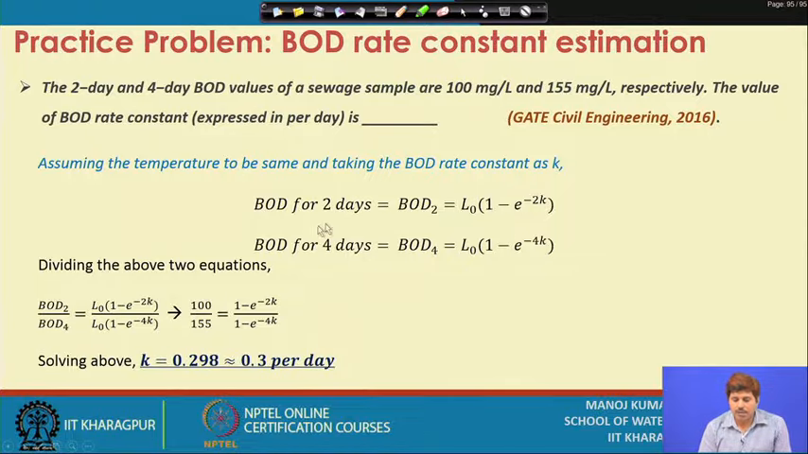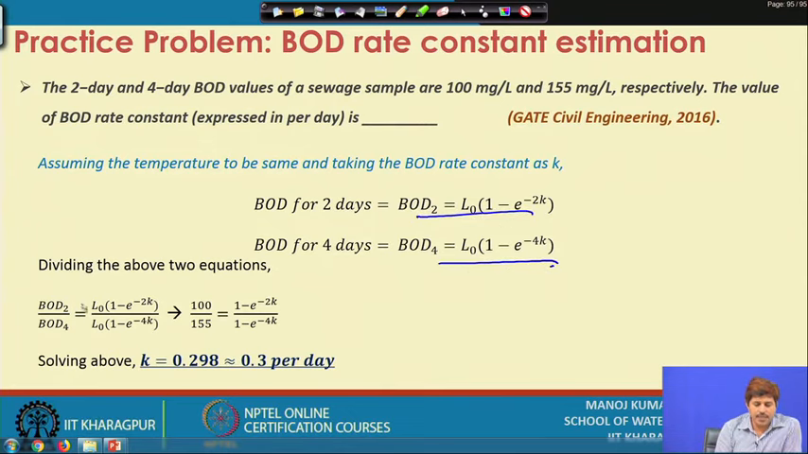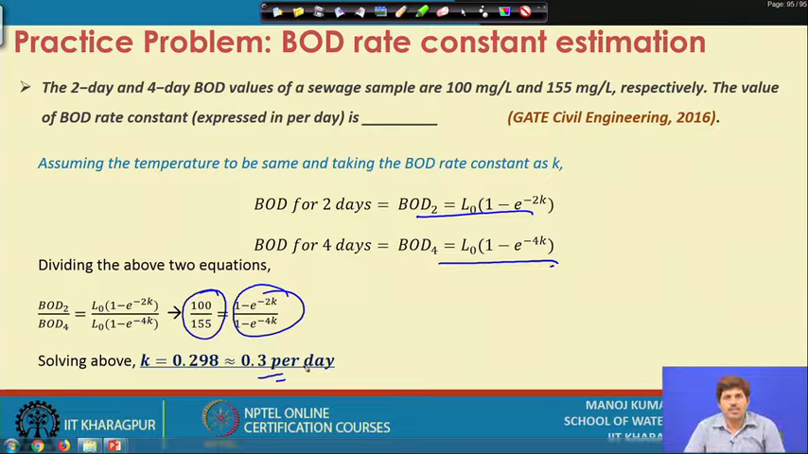So, it is a pretty simple problem, one can see that. BOD for 2-day, BOD for 4-day, okay, and then if we take a ratio, we get 100 by 155 as this number, and we can easily solve this and get a value of K, which is coming out to be close to 0.3 per day. So, that is how we can estimate the rate constant, okay.